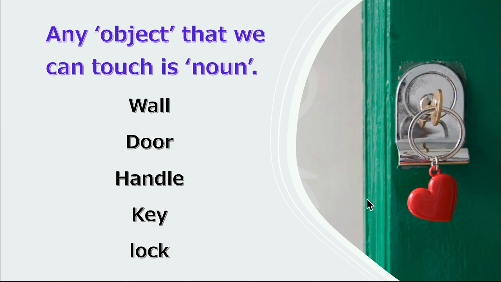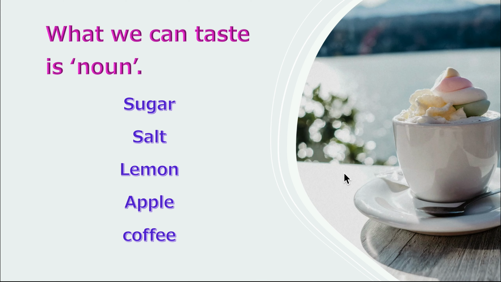Still more. Any object that we can touch is a noun. Wall, we can touch, is a noun. Door, you can touch, is a noun. Handle, key, lock, and there are a million things that we can touch, and they could be qualified as nouns. We have some more ideas to talk about.